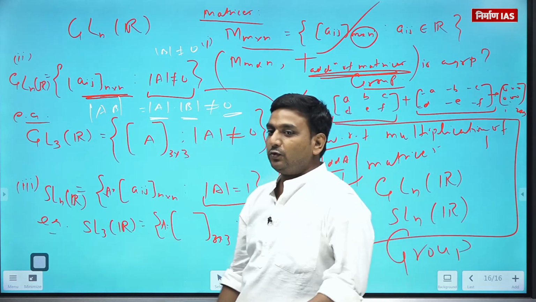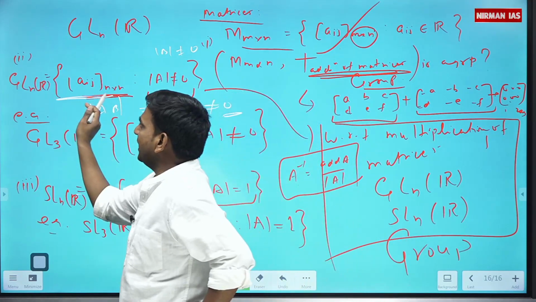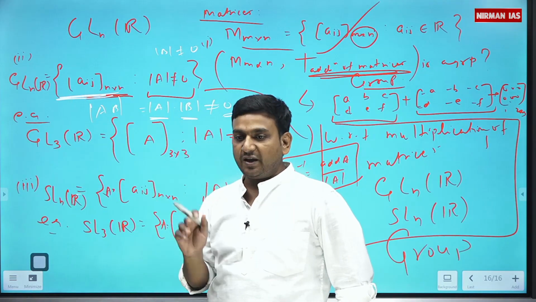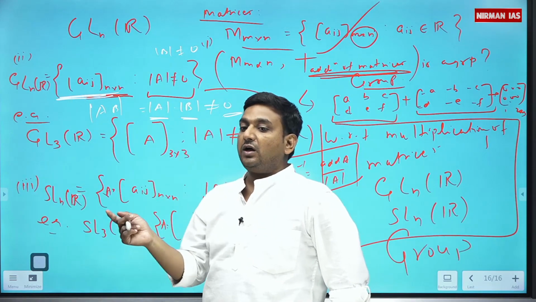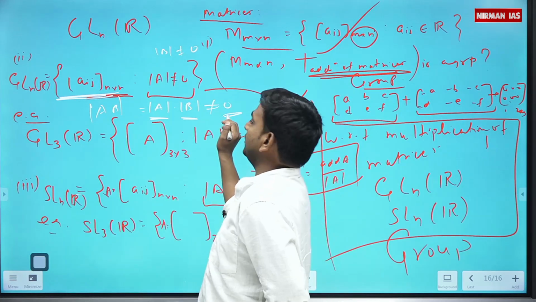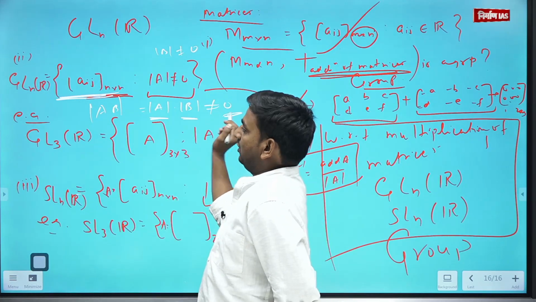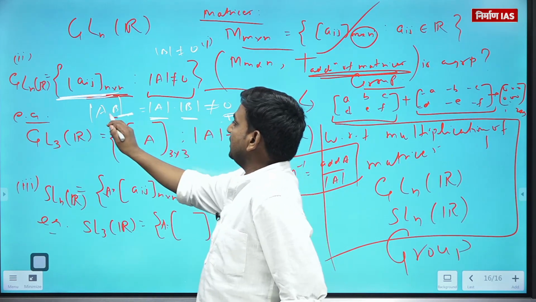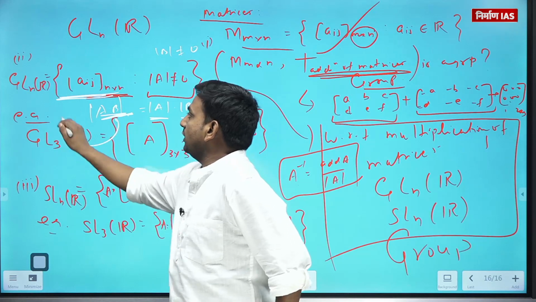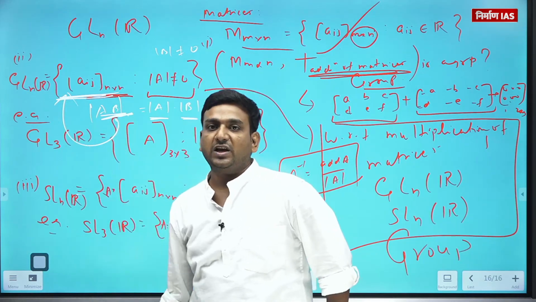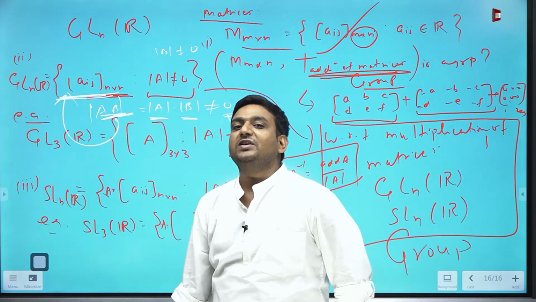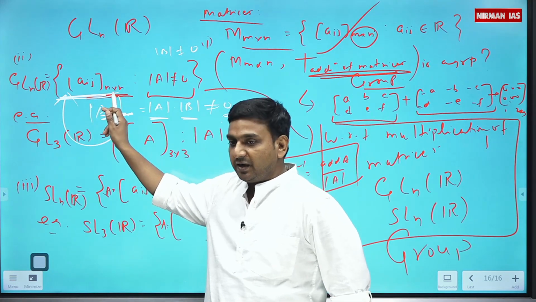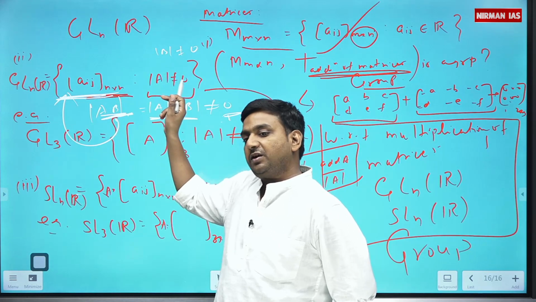That means if you take any two arbitrary elements of this set, the multiplication of those two elements also has non-zero determinant. The order will also be the same, n by n. So this AB will also be an element of GL_n(R), because GL_n(R) has square matrices of order n for which the determinant is non-zero.